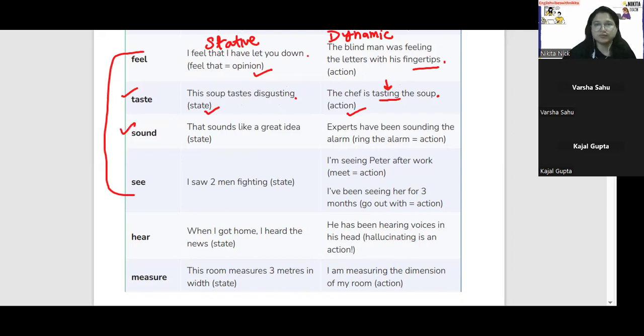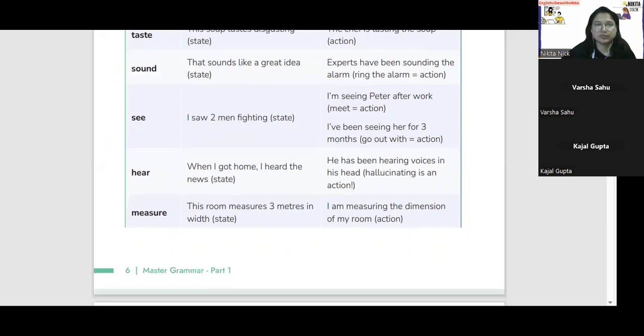Sound. Stative. That sounds like a great idea. This is state. And dynamic. Experts have been sounding the alarm. So ringing the alarm is an action. So ring, not ringing.